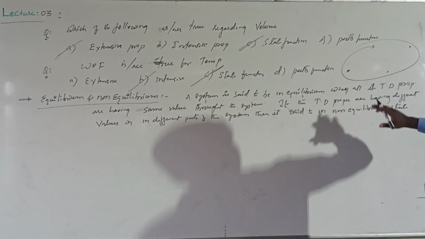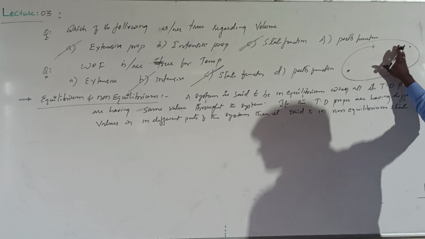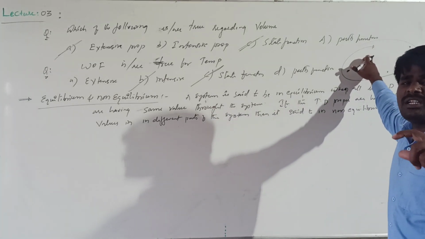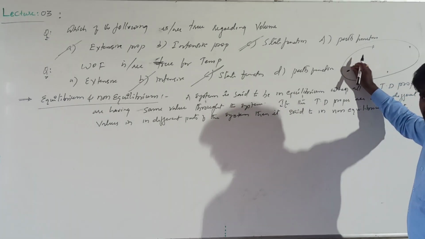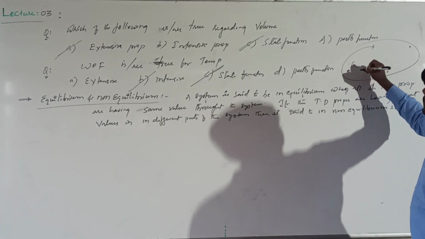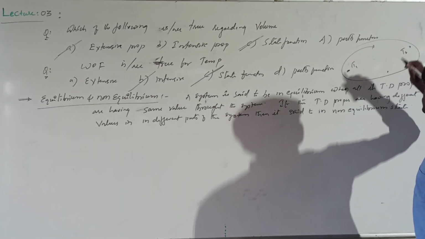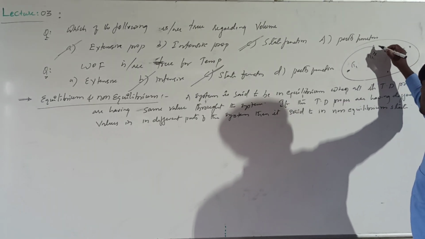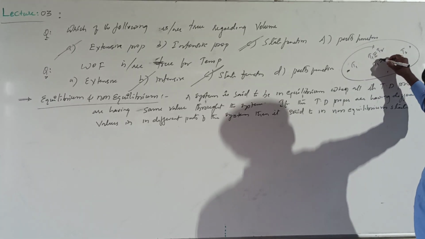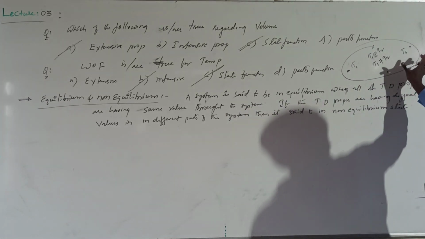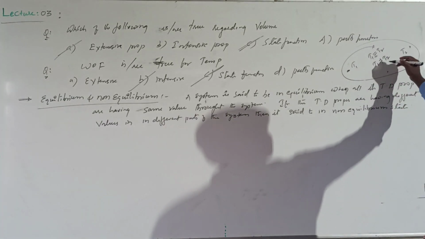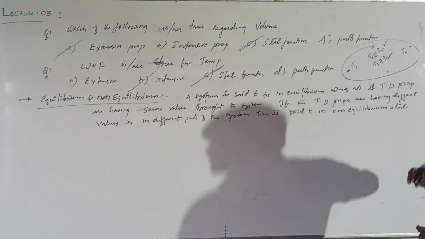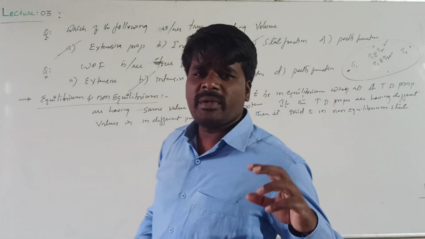If the value is the same throughout the system, then it is said to be in equilibrium in terms of that value. Suppose the temperature measured at this point of the system is T1, and the temperature at this point is T2. If T1 and T2 are the same, we call it equilibrium. If T1 and T2 are not equal to one another, then the temperature of the system is different at different points of the system. Then this system is said to be non-equilibrium, and the other system is said to be equilibrium. This is the meaning of equilibrium and non-equilibrium.